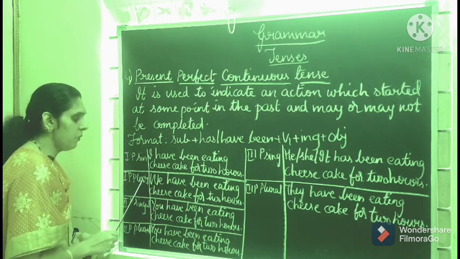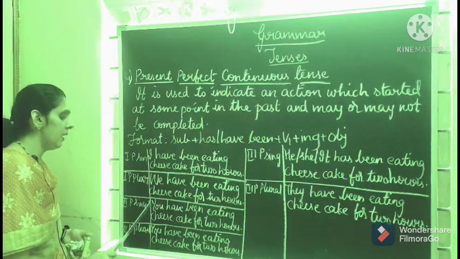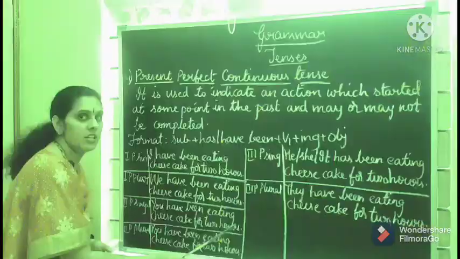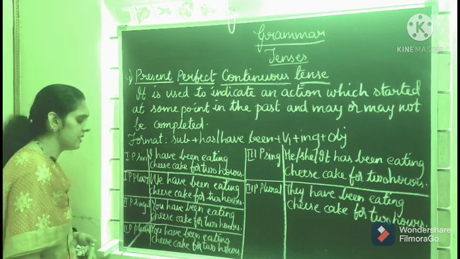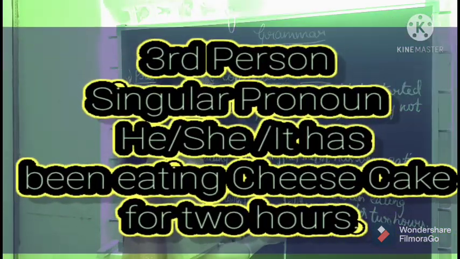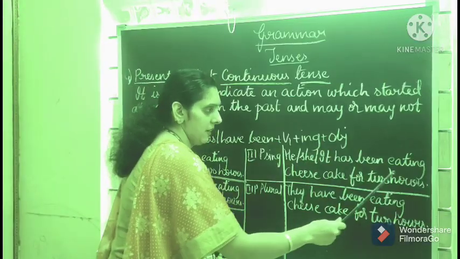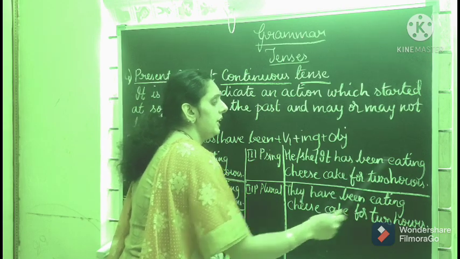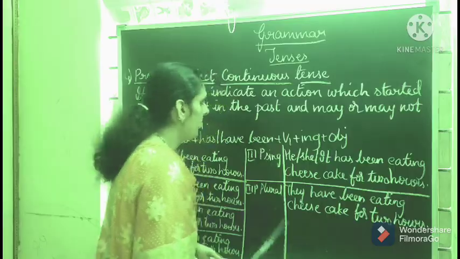Next, first person plural: we have been eating cheesecake for 2 hours. Second person singular: you have been eating cheesecake for 2 hours. Second person plural: you have been eating cheesecake for 2 hours. Second person singular and plural will be the same, you. Whereas for third person singular, you will get he or she or it has been eating cheesecake for 2 hours. Means what? He has been eating cheesecake for 2 hours. She has been eating cheesecake for 2 hours. It has been eating cheesecake for 2 hours. Next, third person plural: they have been eating cheesecake for 2 hours.